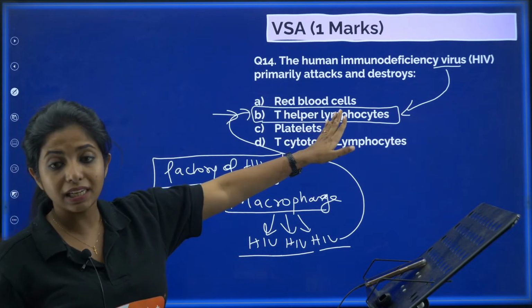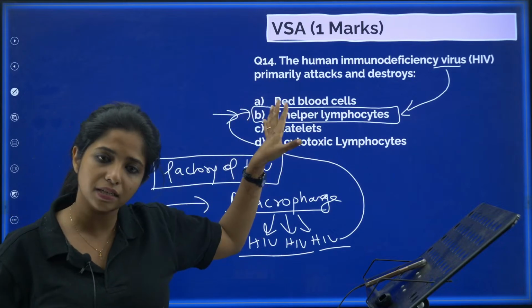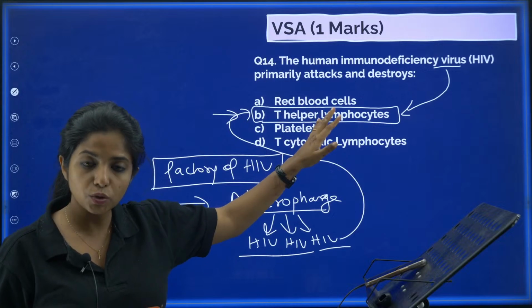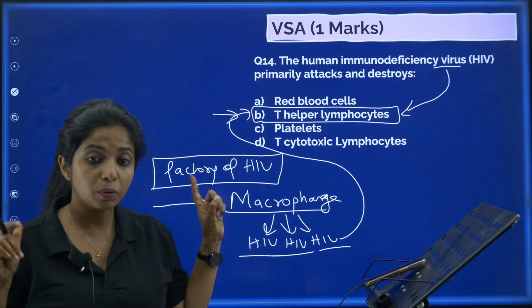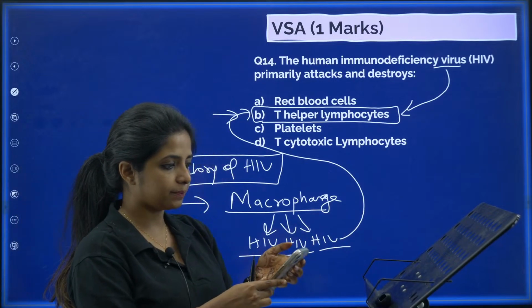Then it affects the T helper lymphocytes. So, if you are asked what it primarily attacks, it is T helper lymphocytes only. This is why our immune system goes down. But what is the factory of HIV? Macrophage is the factory of HIV.